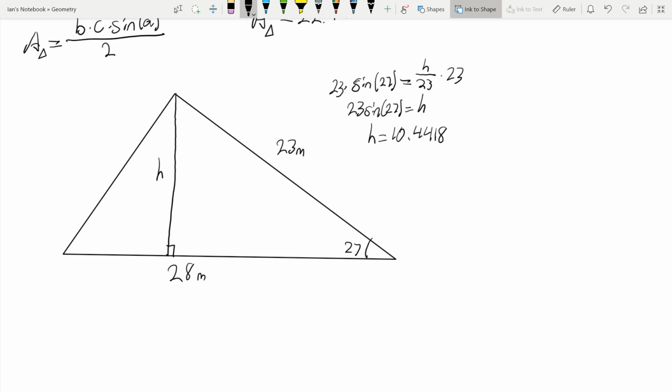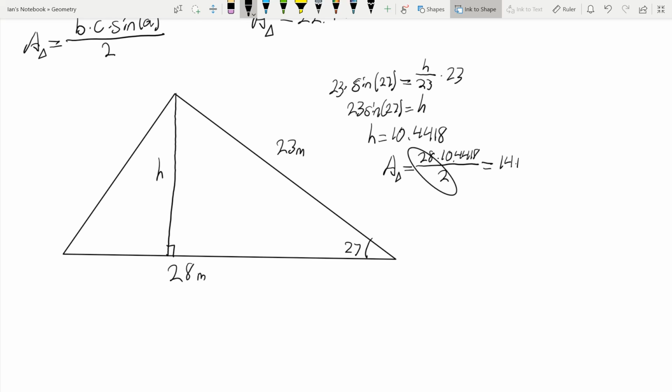Now that we have this h, let's plug it into our equation. The area of the triangle is equal to base of 28 times 10.4418, all divided by 2. We can simplify this. 28 divided by 2 is 14.